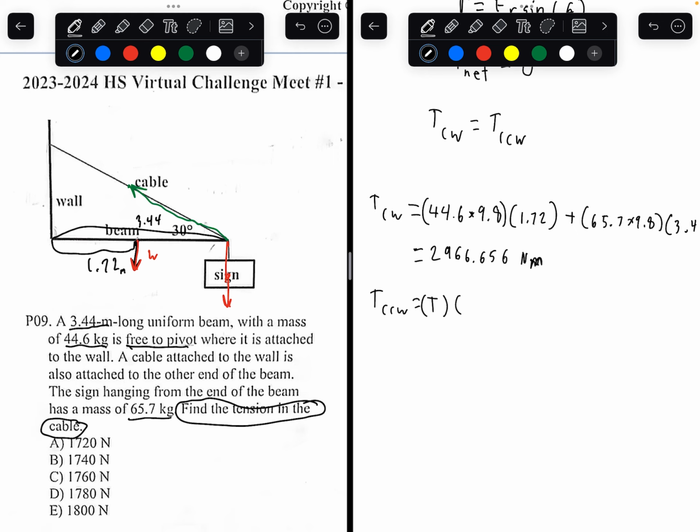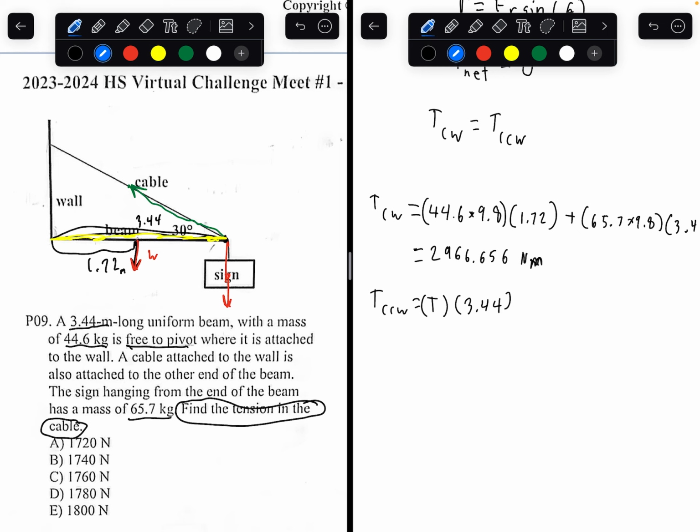What's the distance between the point where the force is acting and the wall? That is just 1.72. Wait, actually, no, that is just 3.44, because it's the same length here. I'll draw it with a yellow arrow. It's this entire length here.